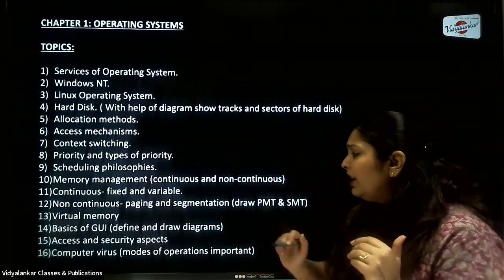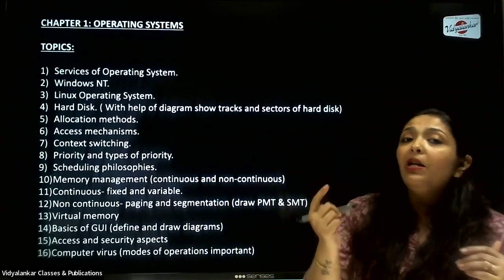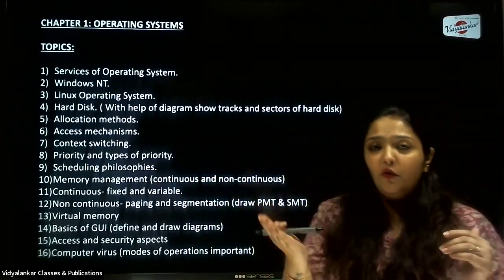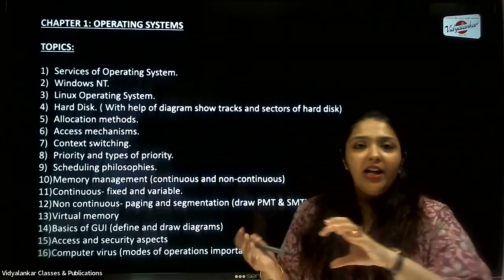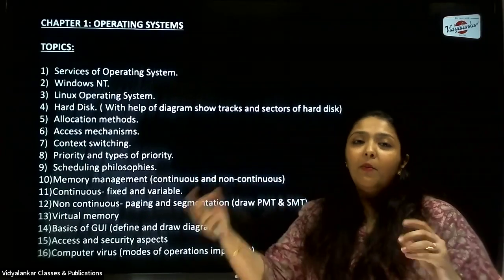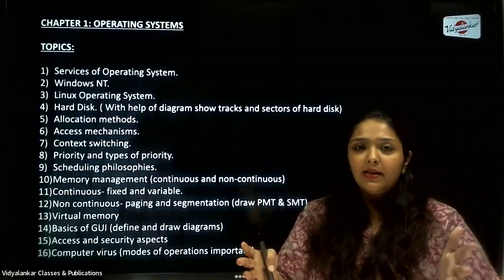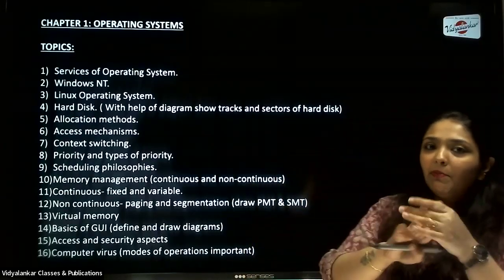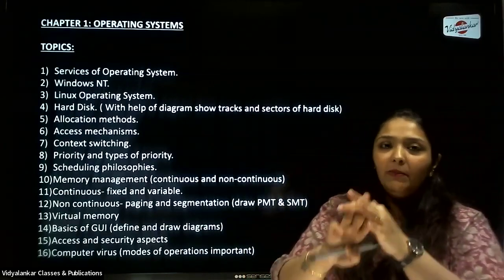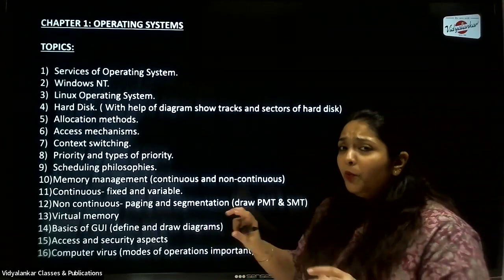Okay. Then computer virus. Here, I have seen the question coming for the modes of operation of your virus. Like you have to detect the virus first in the system, then you will have to prevent the virus from entering the system, and of course you'll have to remove the virus if it is detected in the system. So these 3 points, I mean 1 mark each, in a 3 marks question. So that's regarding the computer virus.